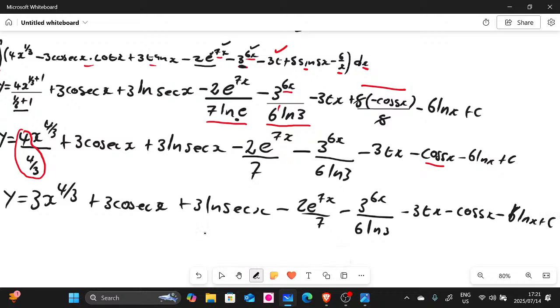Guys, you only put c once after integrating, right? You don't have to put c on each and every term. The c, you only put it once at the end of integration, that's where you put your c there, my good people. Are we all together? I'm hoping that we all managed to understand this. It was very long, guys. 9 marks, by the way. If you didn't know, it is out of 9 marks.